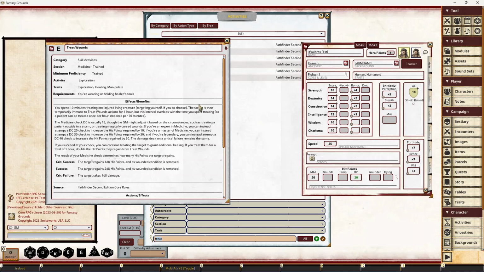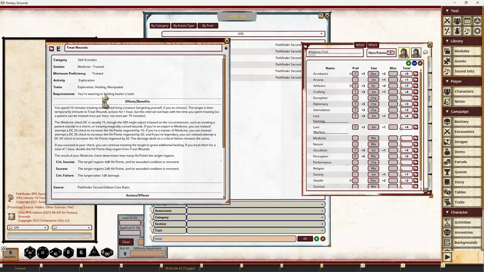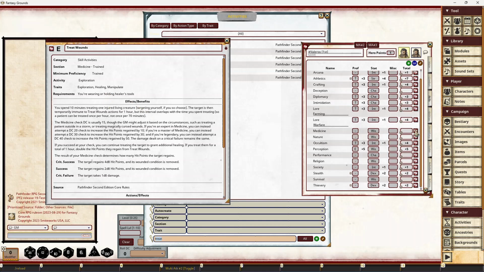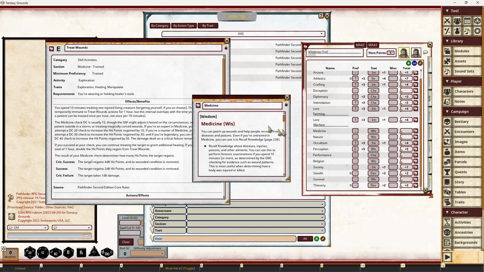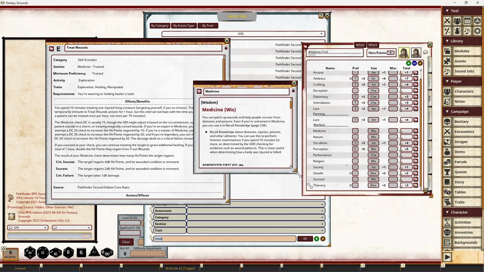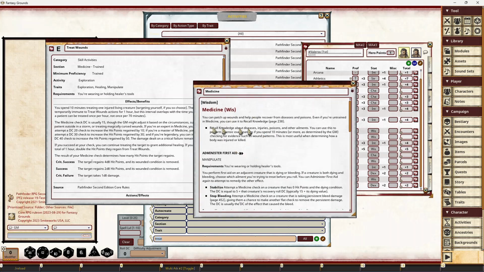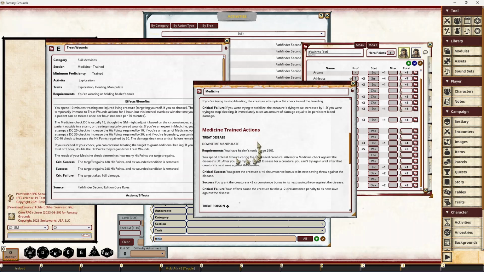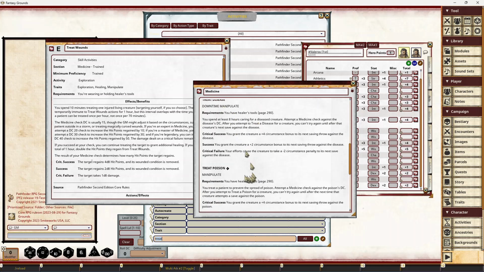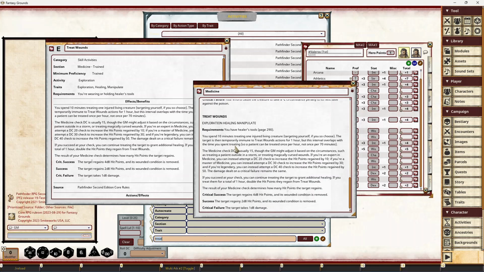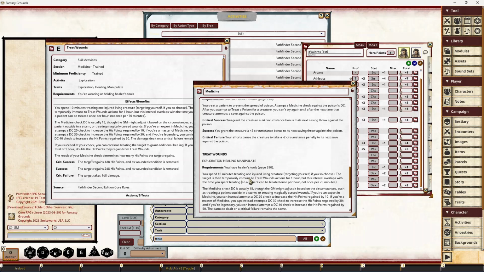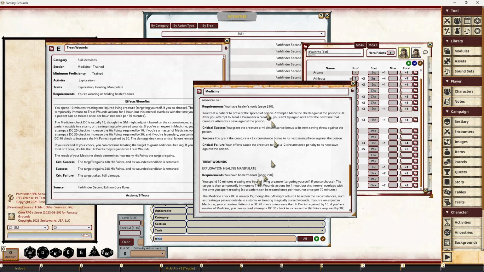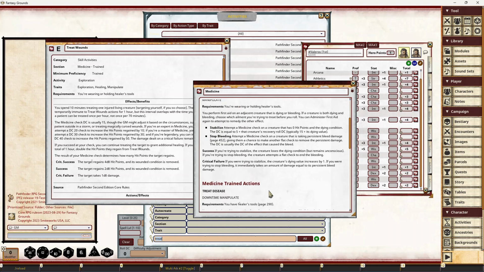So this is an activity. Basically, this is a representation of data that would be in the skills tab anyway on your character sheet. So if I go to skills, treat wounds is under medicine, so I'd open the skill link to medicine. And then you just see underneath here a description of what you can use medicine for. You can use it for recall knowledge, administer first aid. If you're trained, you can treat disease, treat poison, treat wounds. And basically, this would give you all of the details of those individual activities underneath there.